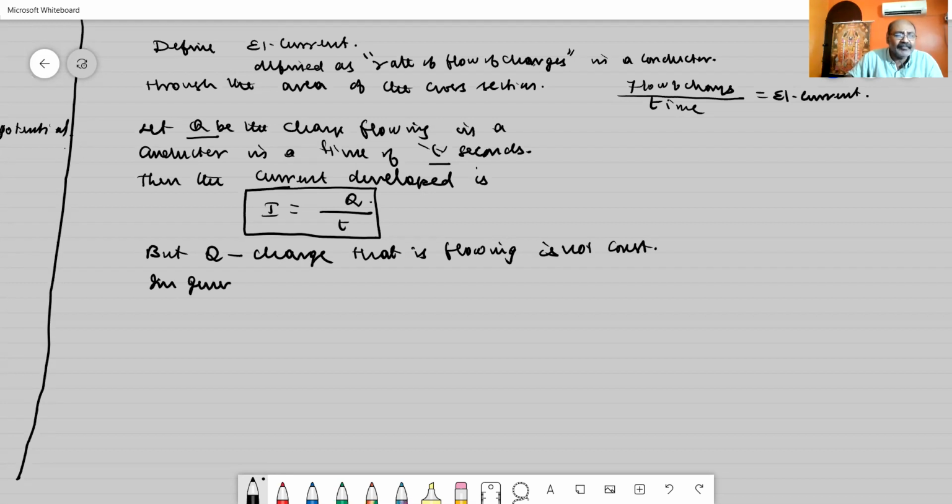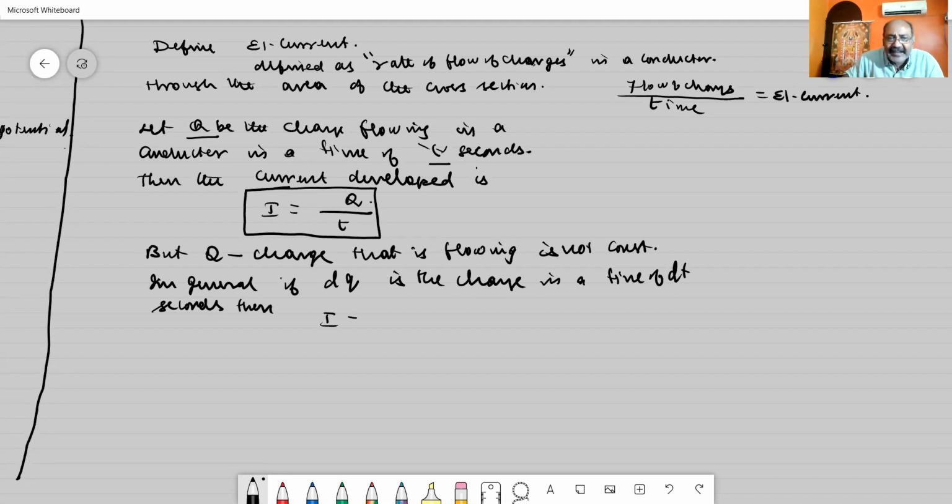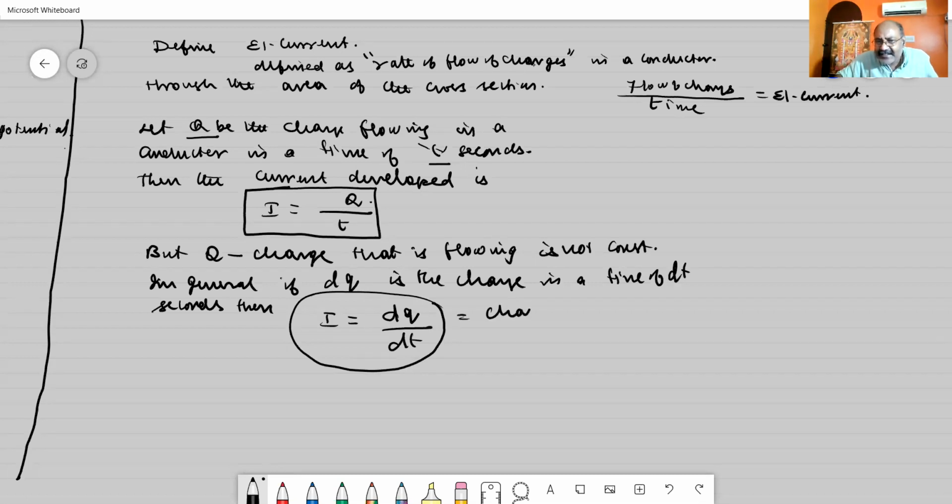If dq is a small amount of charge in a time of dt seconds, then the current I is equal to dq divided by dt. This we are writing as the rate of flow of charges, or I can say the change in charge divided by the change in time taken.